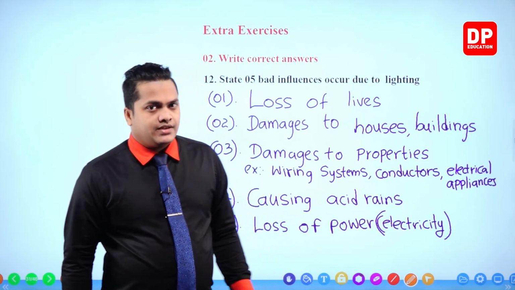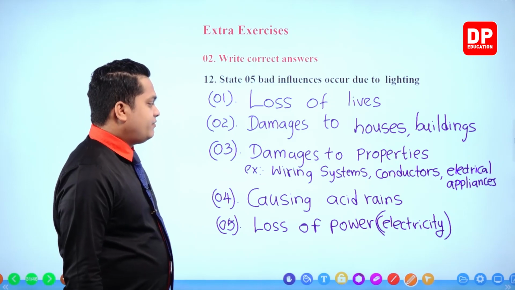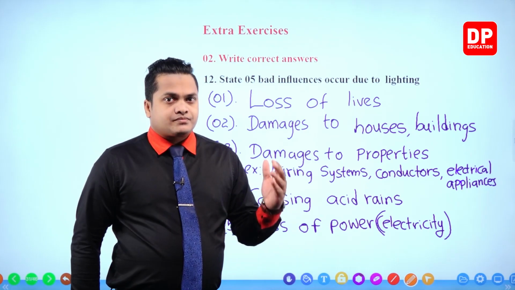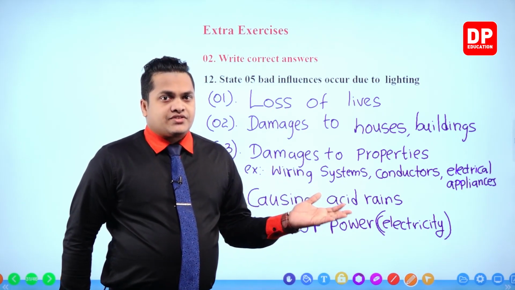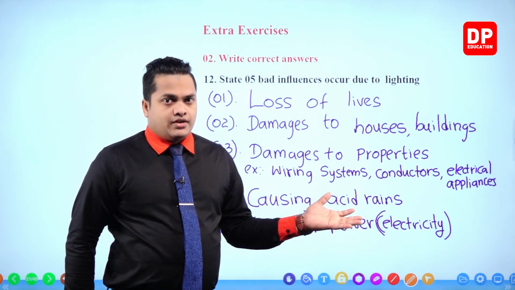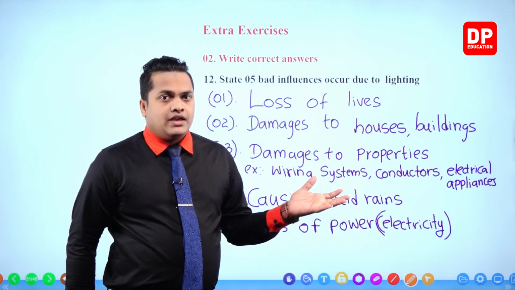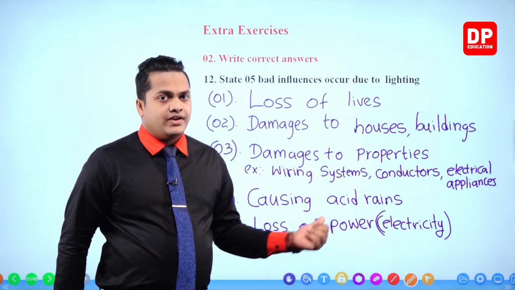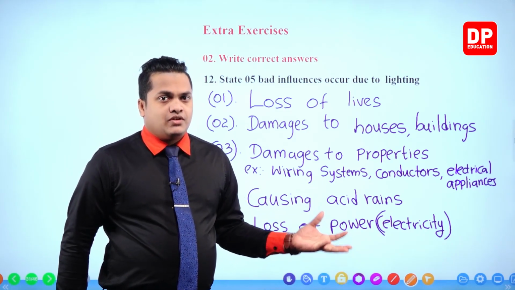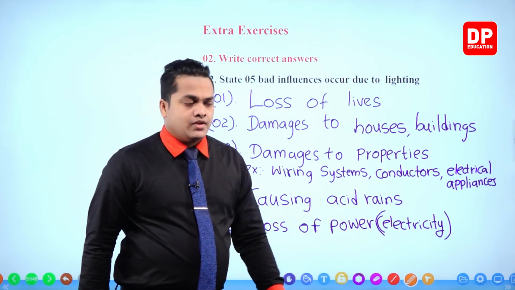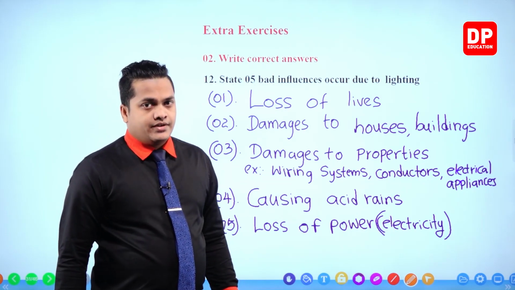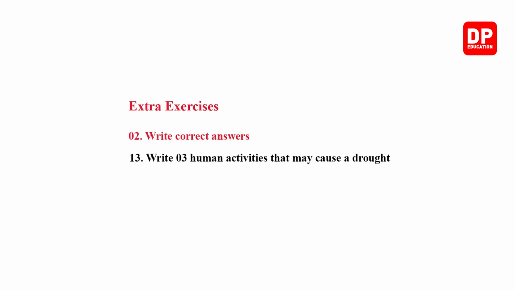Then the next one, loss of power or loss of electricity. This is very obvious. You know that sometimes due to heavy lightning, these transformers and other conductors that carry the electrical supply to your houses will get interfered. And by that way, my dear children, loss of power or loss of electricity will occur. So these are the bad influences that can occur due to lightning. Right, 3 human activities that may cause a drought.